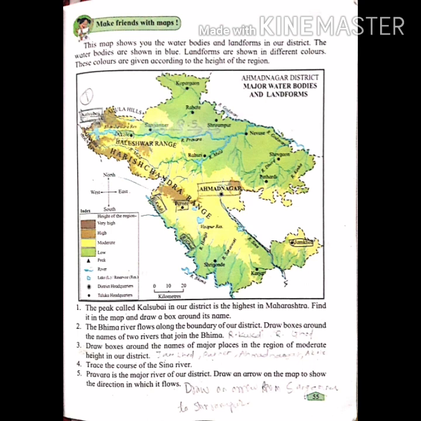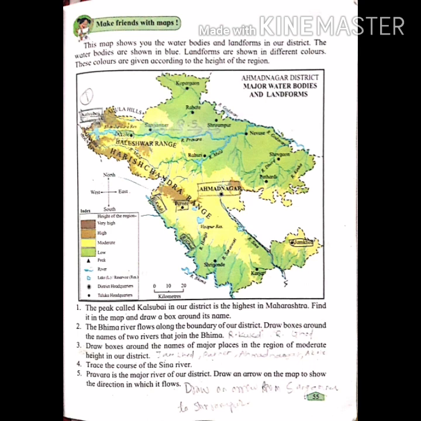Now, question 2. The Bhima river flows along the boundary of our district. Draw boxes around the names of two rivers that join the Bhima. I have shown you in the map. The two rivers are River Kukdi. Draw a box there. River Kukdi. Then River Ghod. River Ghod. Okay, I have shown you here.